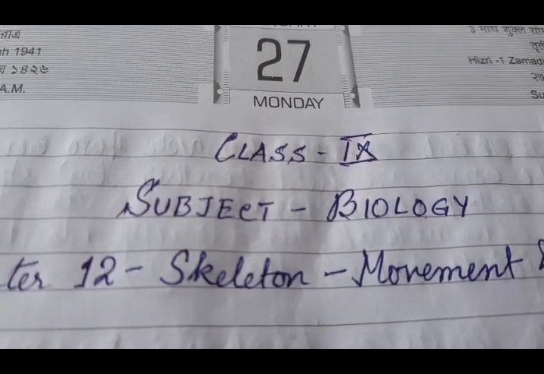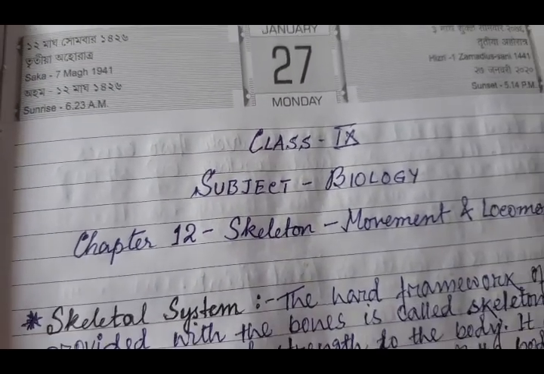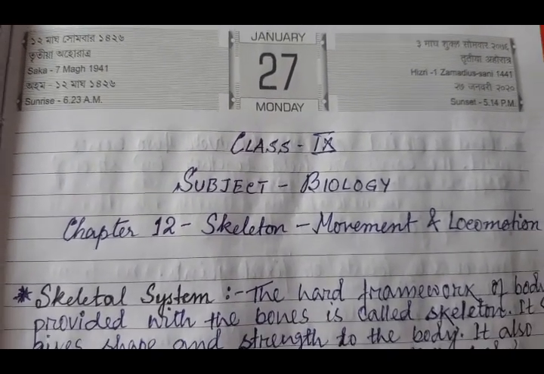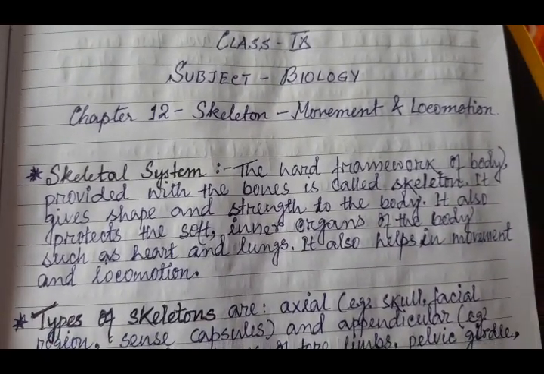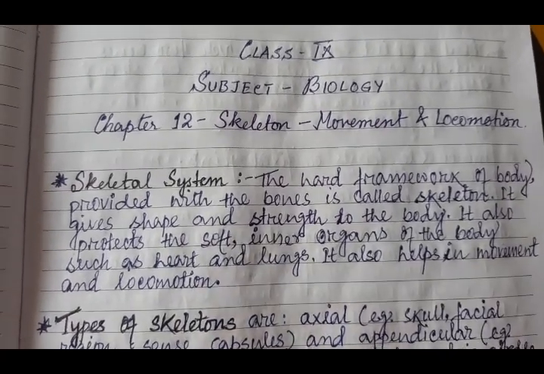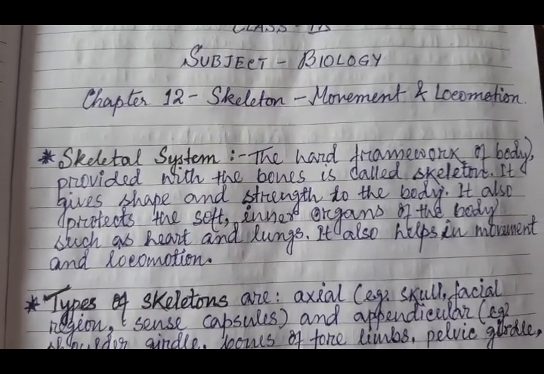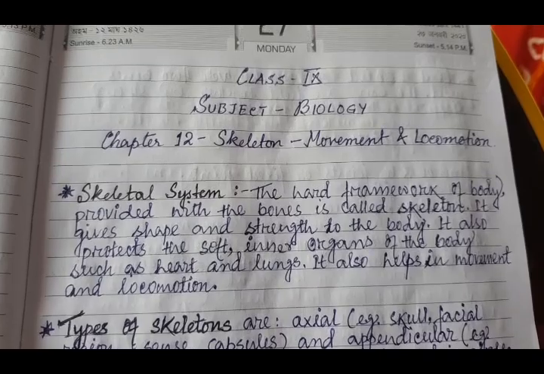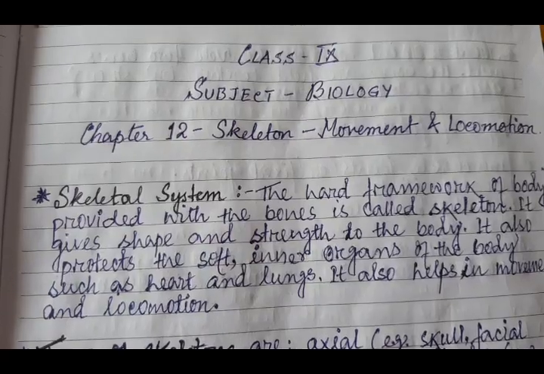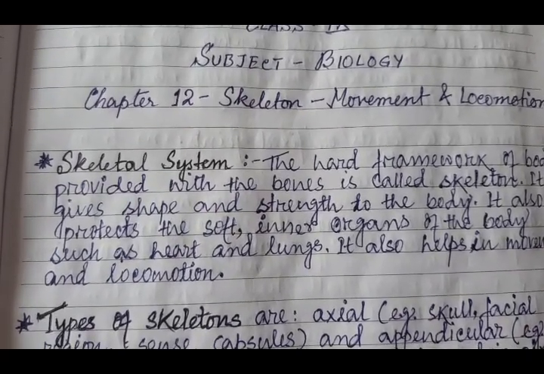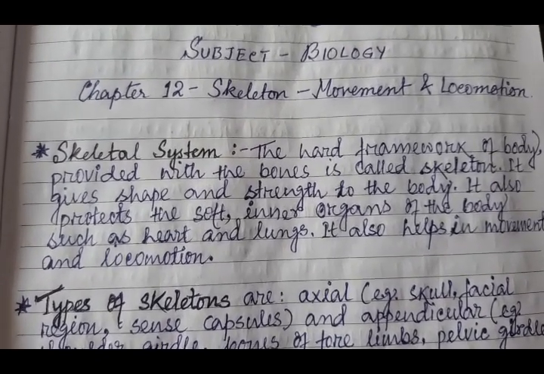Today, I'll begin your biology class of class 9 with the chapter The Skeleton, Movement and Locomotion. So let us begin the chapter with the definition of skeletal system. The hard framework of the body provided with the bones is called skeleton. It gives shape and strength to the body. It also protects the soft inner organs of the body such as heart and lungs. It also helps in movement and locomotion.